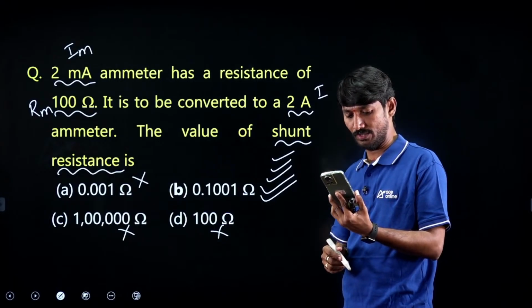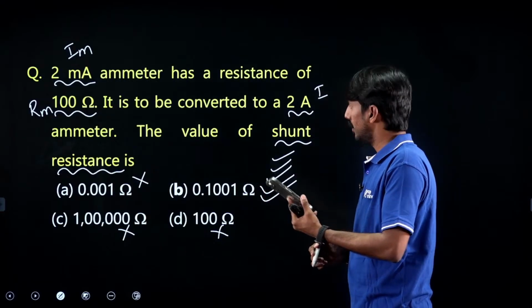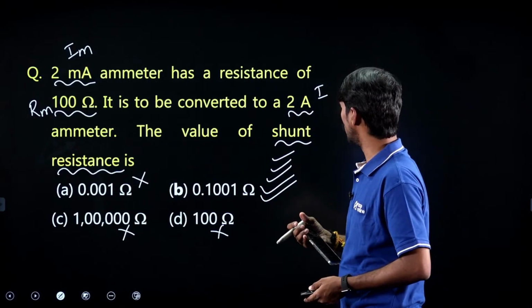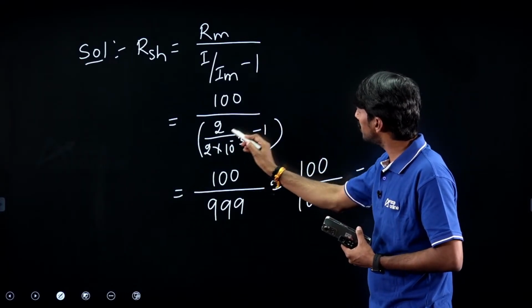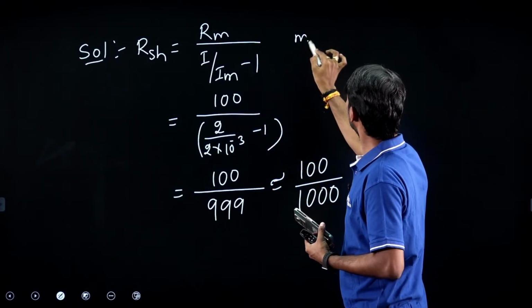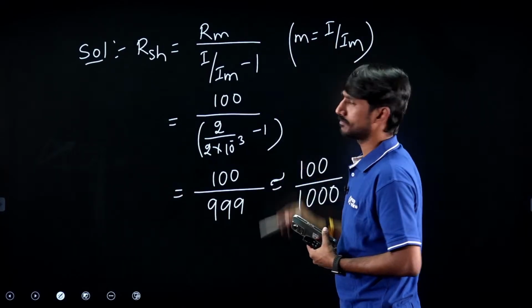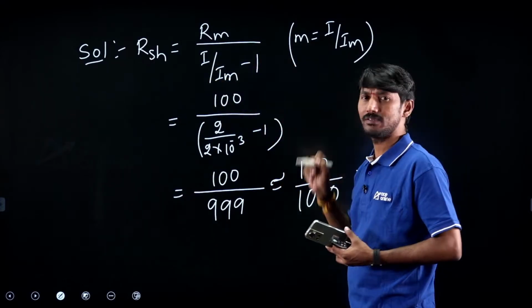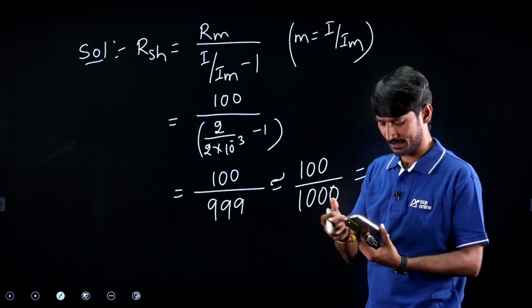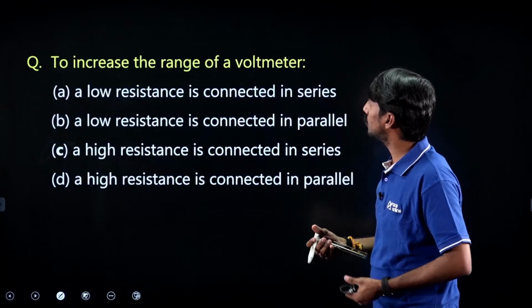Many people gave that. Yes, 0.1, option B. Right? M is 1000. Yes, very good. One student gave that, M is 1000. 1000 minus 1. Here M means I by IM. In the place of this, you can substitute M also. No problem. I gave the straight away step. Right? Okay.